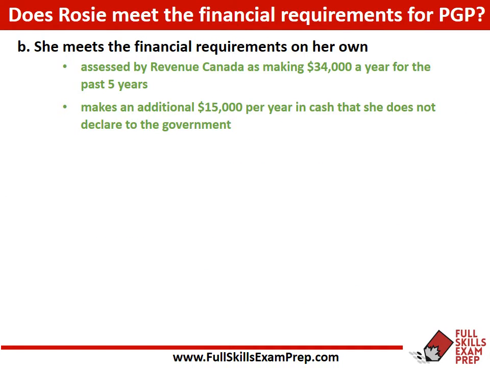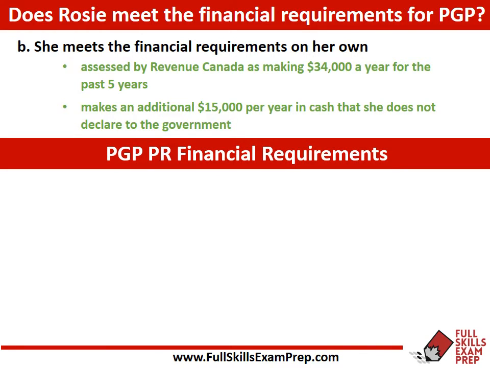Alright, so let's start with B. Now B says she meets the financial requirements on her own. And we can see that in the story. So we can see the amount of money that she makes. She has 2 apparent sources of income, and she has that $34,000 per year that she declares to Revenue Canada, but she has that illegal money that she does not declare to the government. So she makes an additional $15,000 per year in cash that she doesn't declare to the government. So we'll see how this will affect her sponsorship of her parents or grandparents.